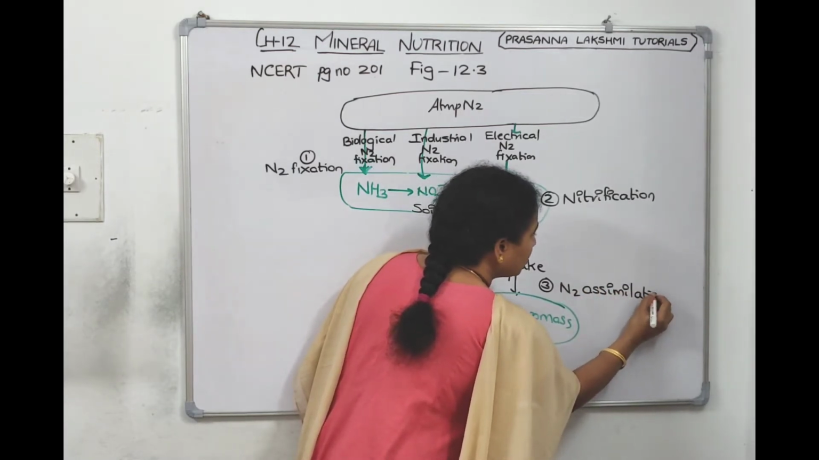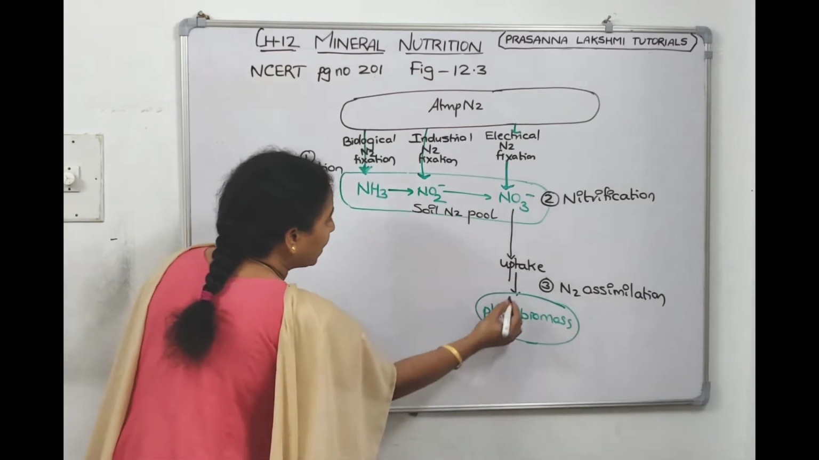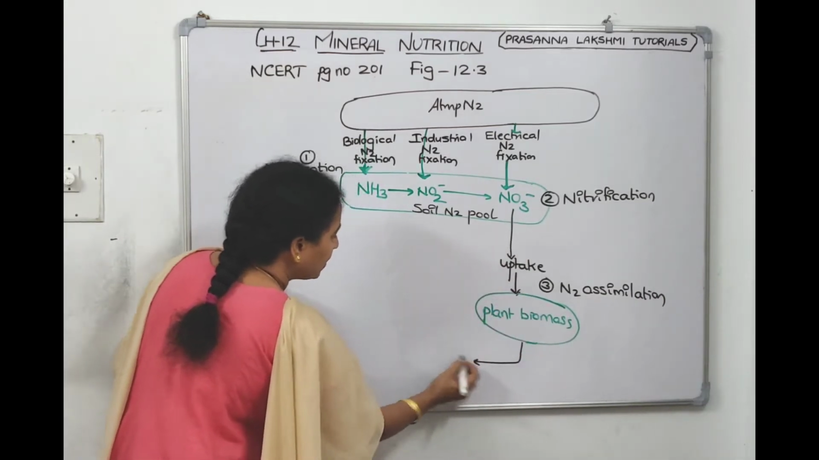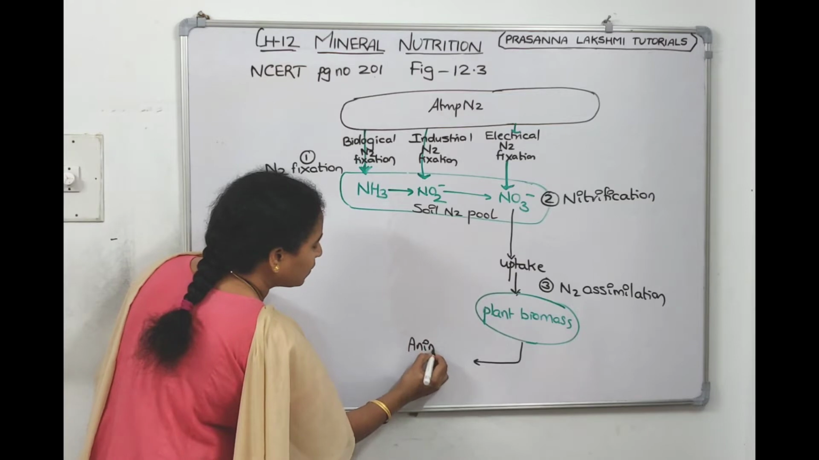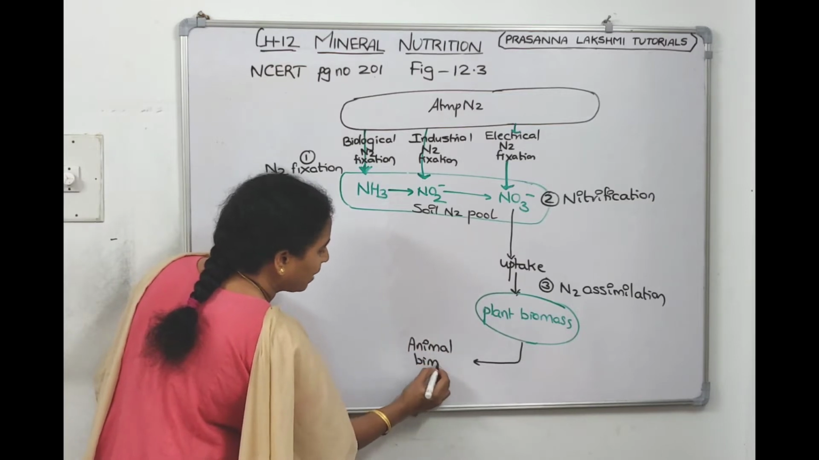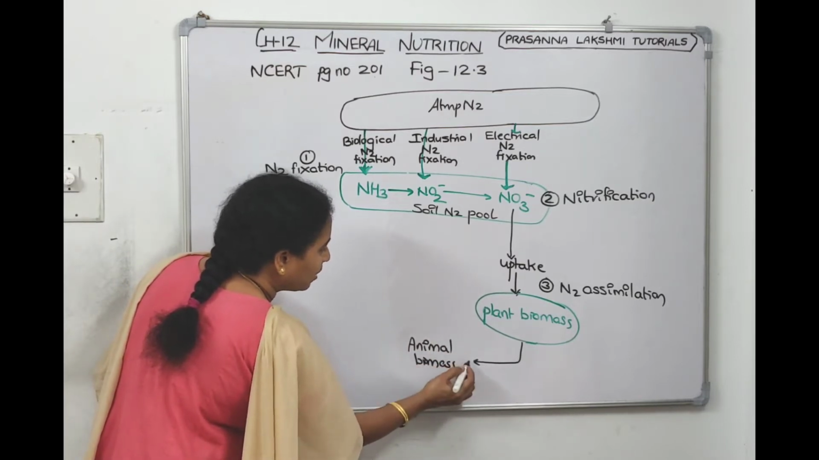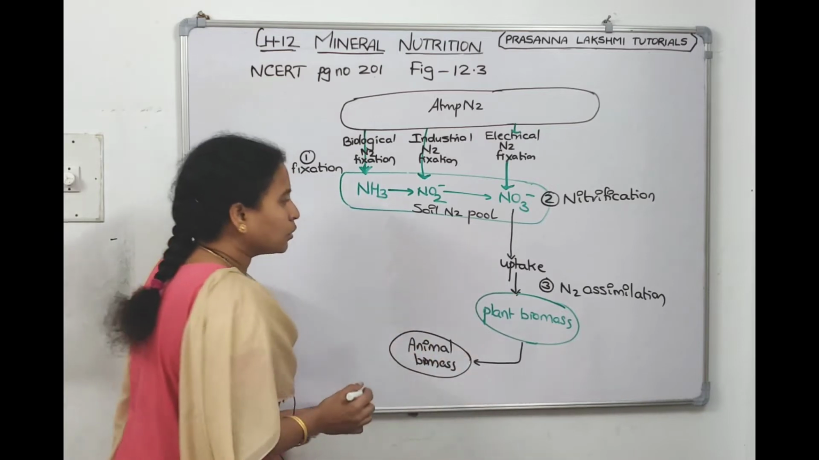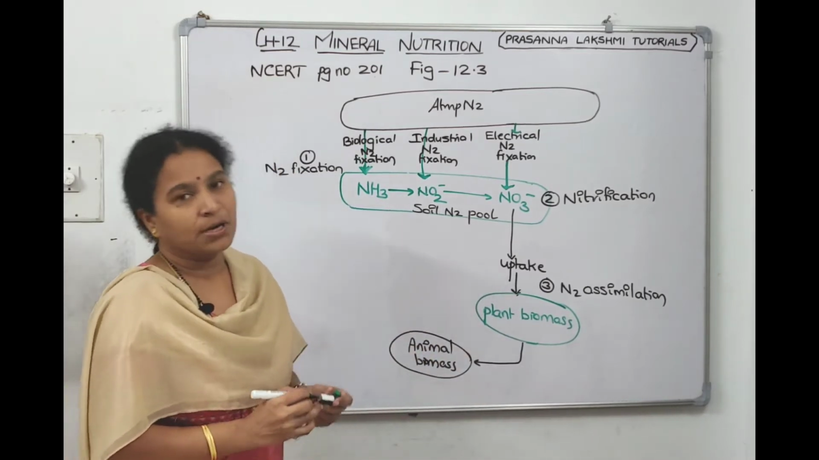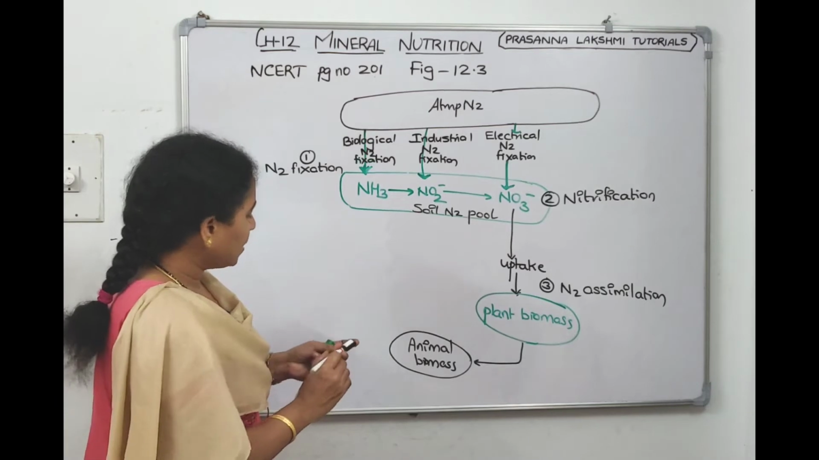Nitrogen assimilation. And plants are eaten by animals, right? Animals will eat them, and animals will increase their biomass. So this is called animal biomass. This also comes under nitrogen assimilation only.